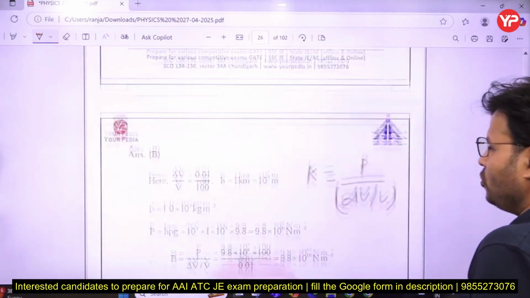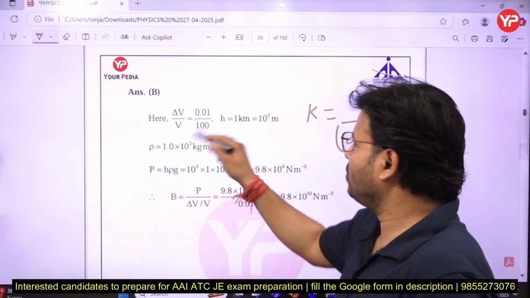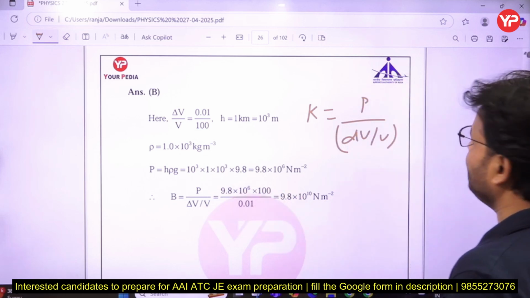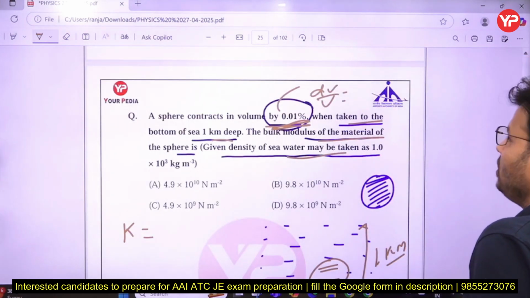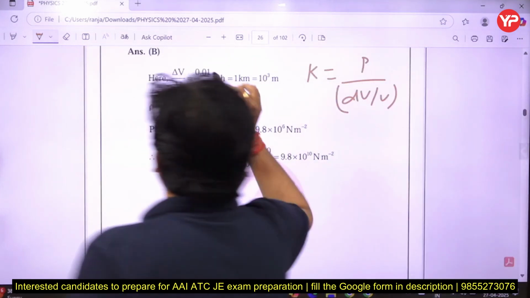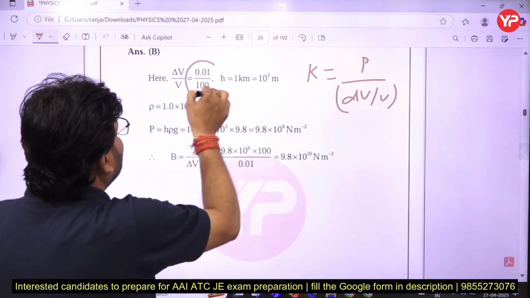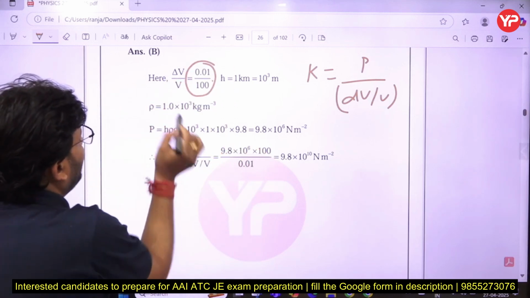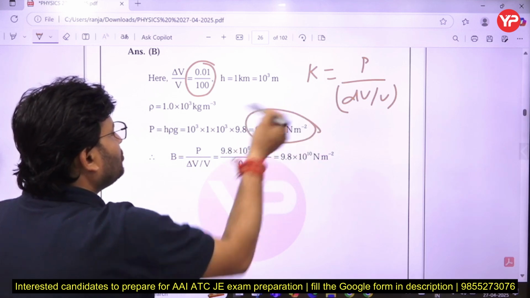Here I have come with the solution. So dV upon V is given in the form of percentage, 0.01%, so dV upon V is 0.0001. P comes out to be, they have chosen 9.81, but don't worry, you can choose 10 also.